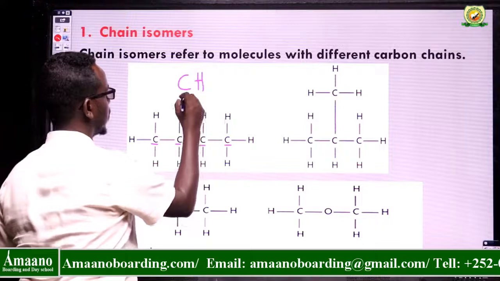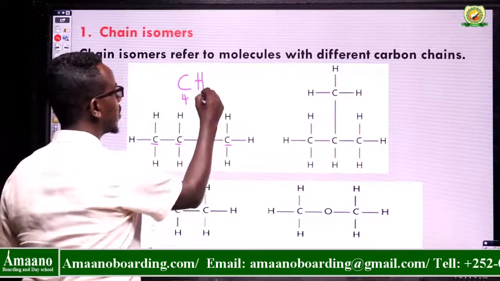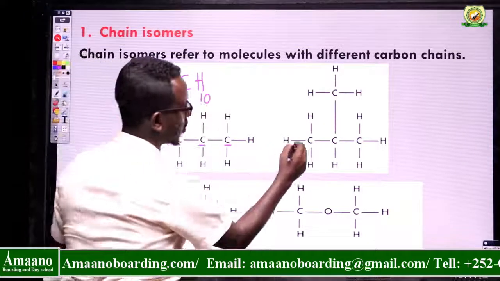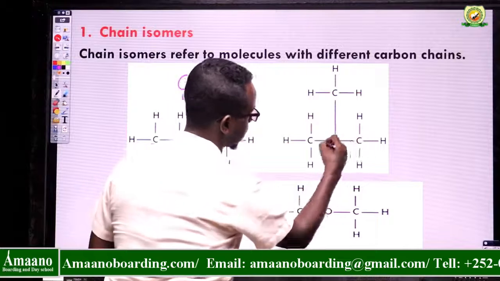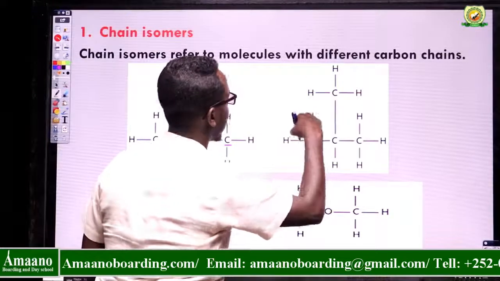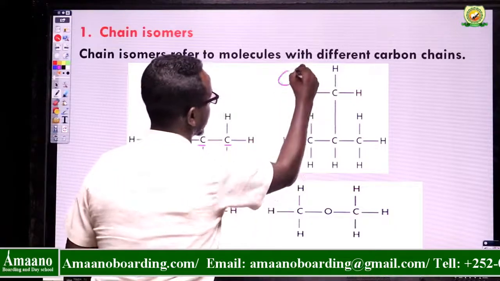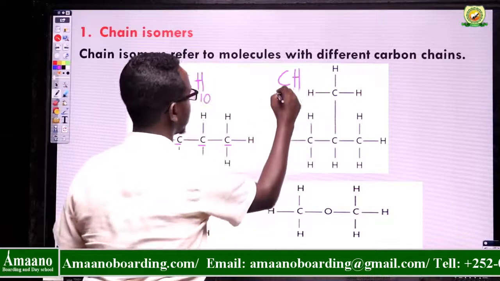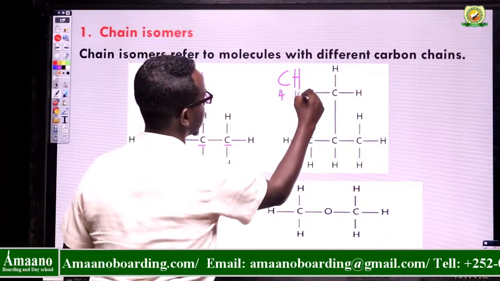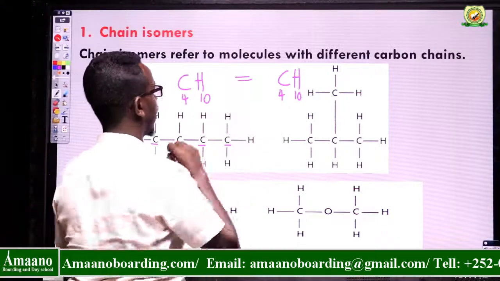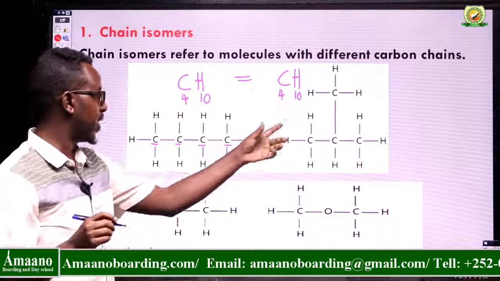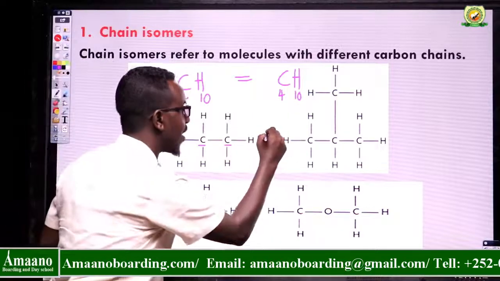This is butane, C4H10. What about this one? 1, 2, 3. This is a propane, and this is a methyl group. The molecular formula of this one is C4H10. So C4H10 equals C4H10, but these two structures are very different.